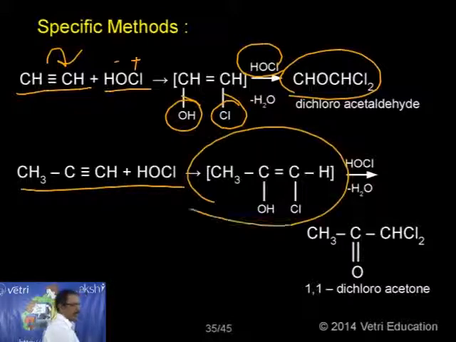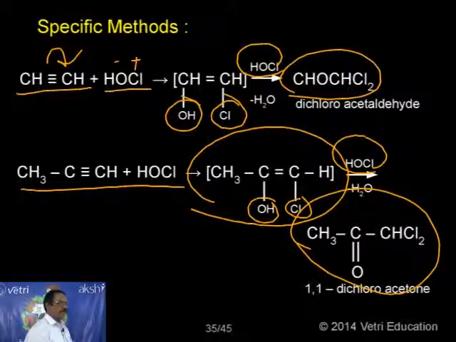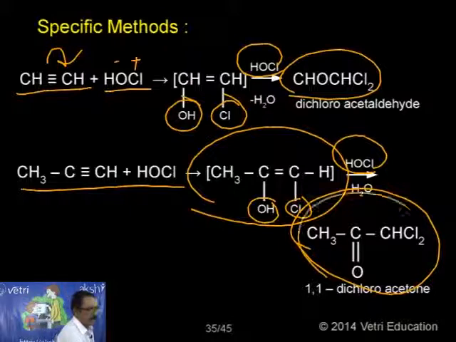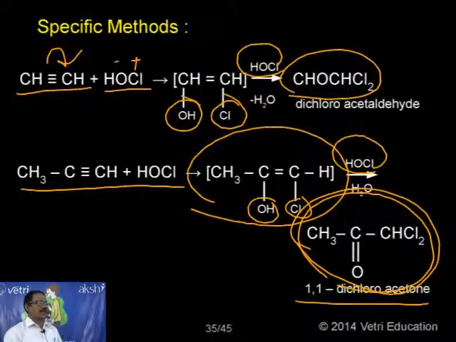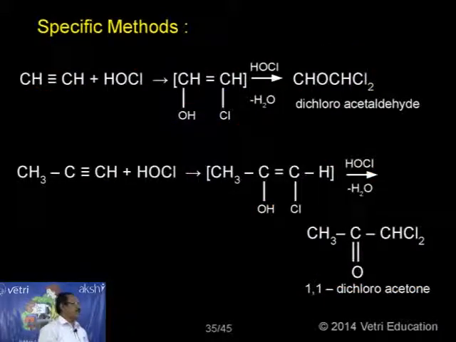Here again HOCl: the first intermediate forms with OH on one side and Cl on the other side. If I add one more molecule now, the corresponding intermediate forms with two OH groups on the same carbon atom. From that, water is eliminated, and I get a ketone, that is a dichloroketone. The specific example is 1,1-dichloroacetone. So if I use acetylene, the final product is dichloroacetaldehyde. If I use propyne, then the corresponding 1,1-dichloroacetone. Just like acetaldehyde and acetone, in this case we have dichloroacetaldehyde and dichloroacetone. This is the main difference between these two.